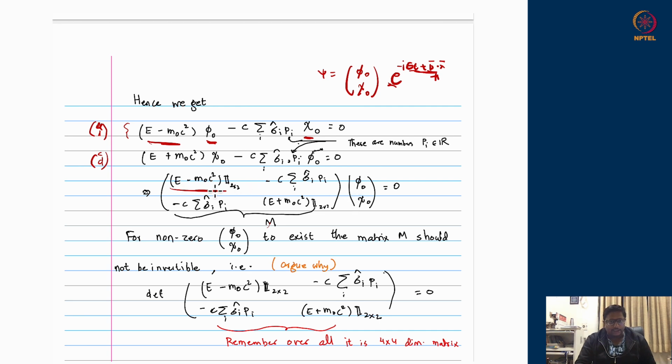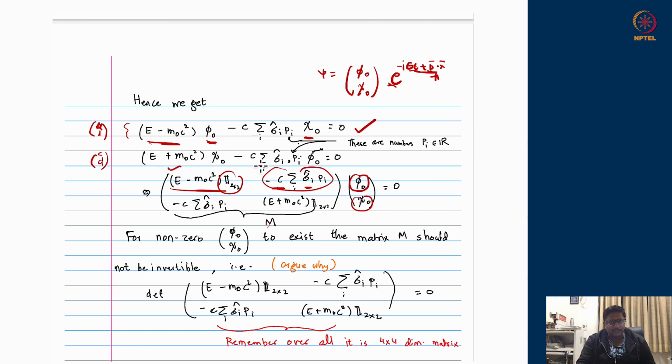So this identity 2 cross 2 will hit just this doublet phi naught, and minus c times summation sigma i pi. Sigma i is again 2 cross 2 dimensional Pauli matrices. So this block will hit only this doublet chi naught, and I will generate the first equation here.